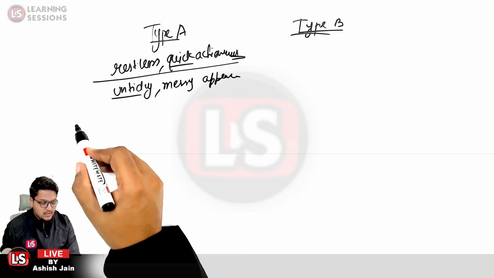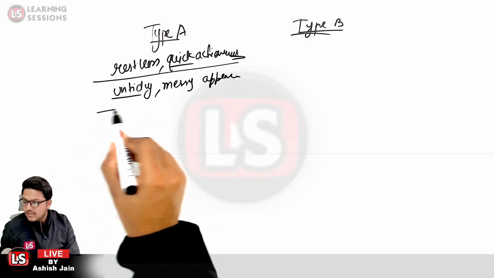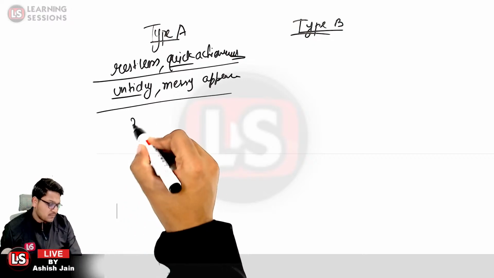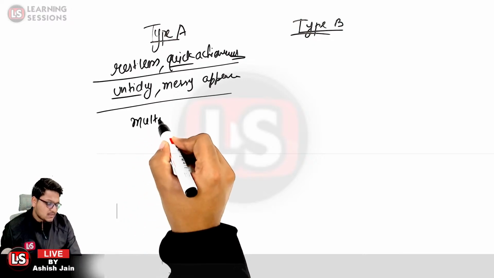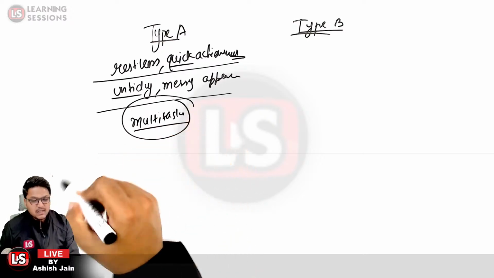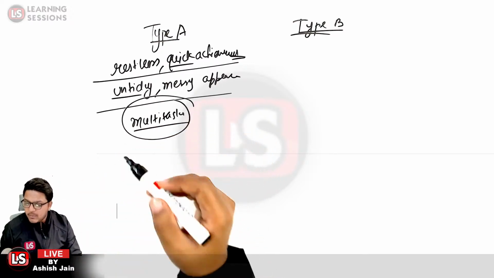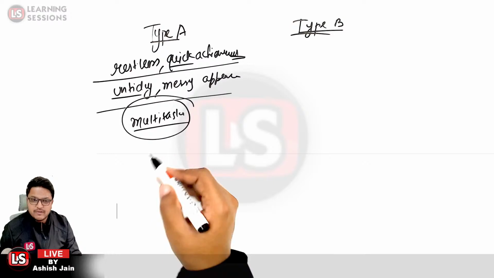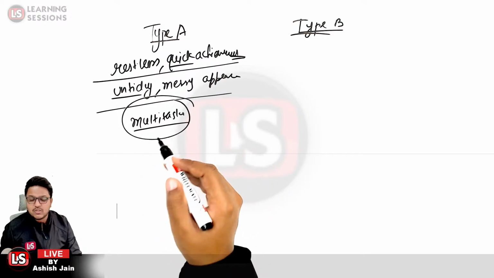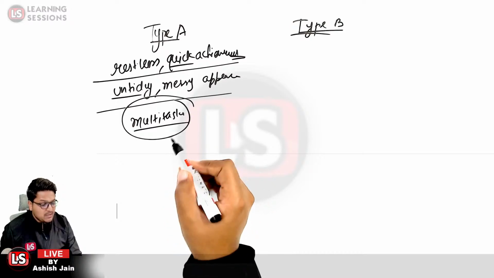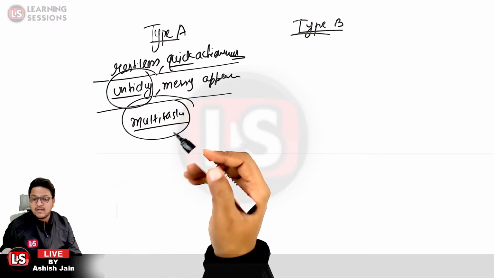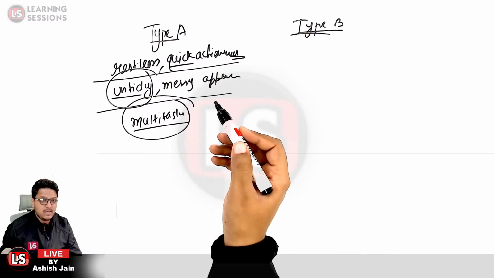They are also restless and impatient, but they are multitaskers. So type A personality persons are restless, very impatient, they try to do more in a very short time, and they show nervous gestures. Their table is untidy, and frequently they lose their documents and blame others for the same.